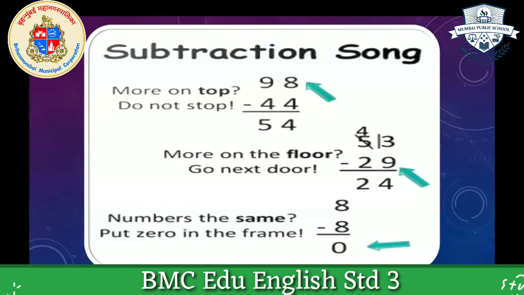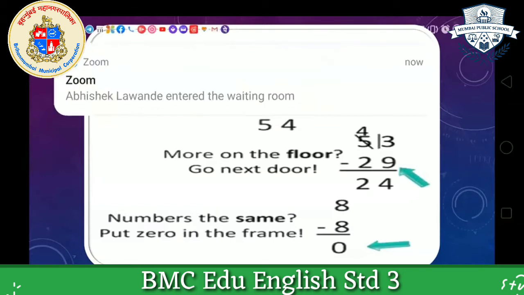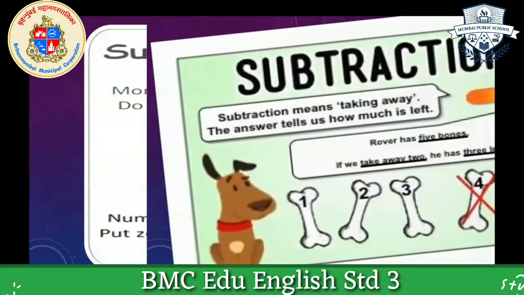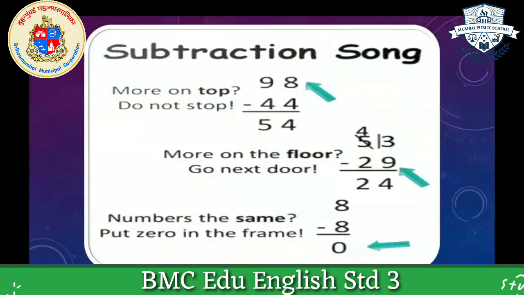This is a very nice subtraction song. It will help you. The first two lines tell us about this: if more on top, here you can see 98 and we are going to subtract 44 from 98. 98 is a bigger number than 44.